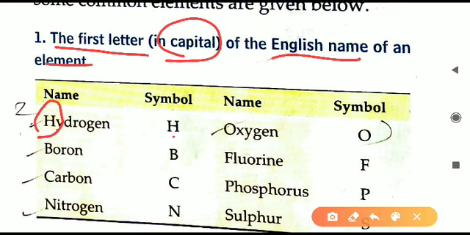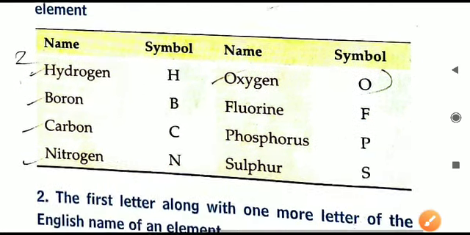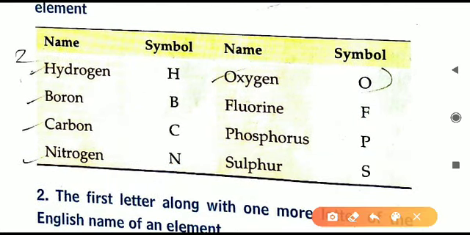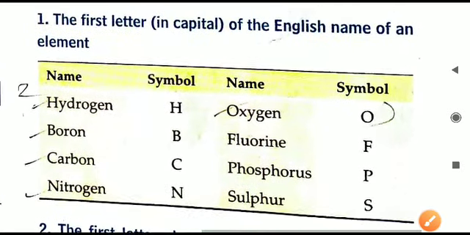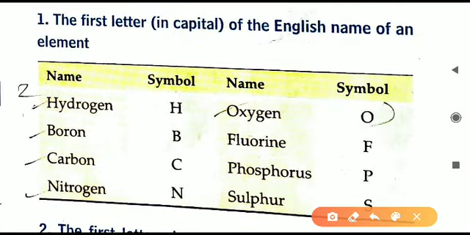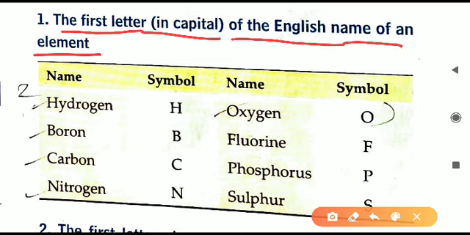It is H. So the symbol becomes capital H. Similarly boron, here the first alphabet is capital B. Similarly carbon stands with C, nitrogen N, oxygen O, fluorine F, phosphorus P and sulfur S. So all these are the symbols of these elements. And on what basis the symbols are found? They all are the first letter in capital of the English name of these elements.